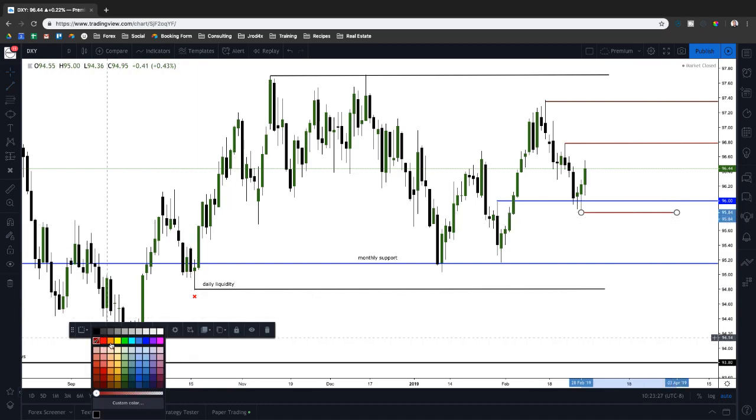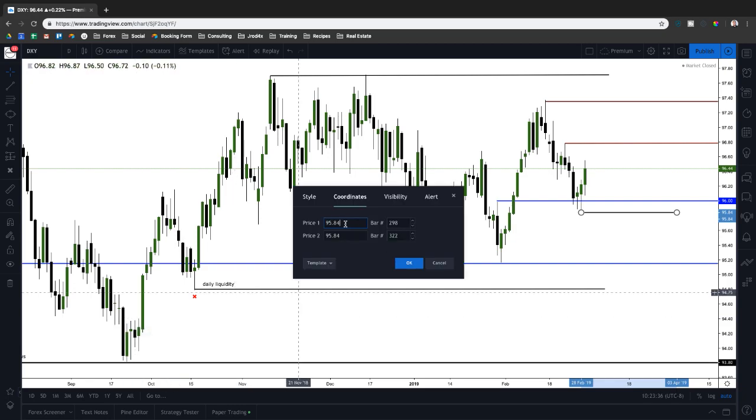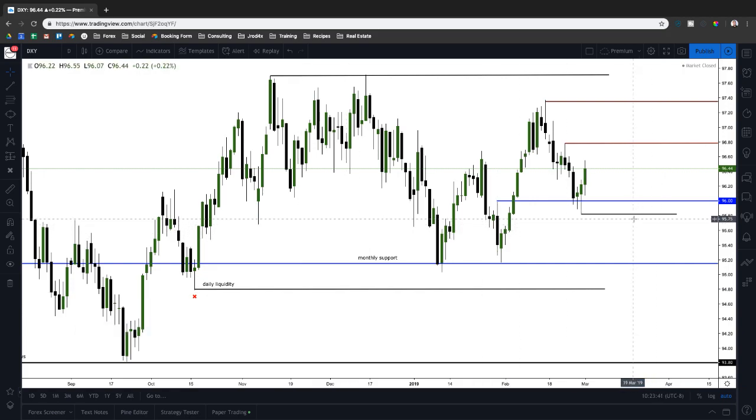So we will make this, what color could I make this and not get confused? We'll just do black. And this is 95.82. Okay, so if we get below that level, then we could definitely see a deeper run into this order block, potentially even clearing out the liquidity below these lows in here. But as long as we remain above 95.80, we should definitely see higher prices, consolidating higher, right? So even though we could still be in a consolidation, I would expect consolidation but gradually moving higher, okay?